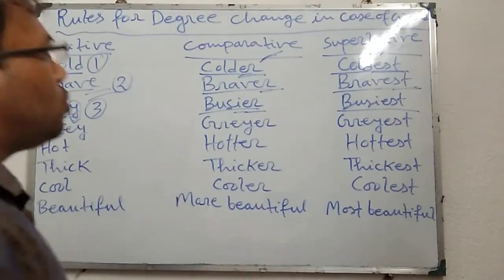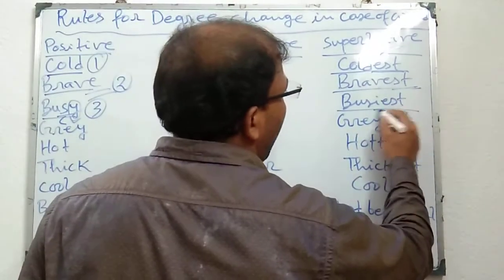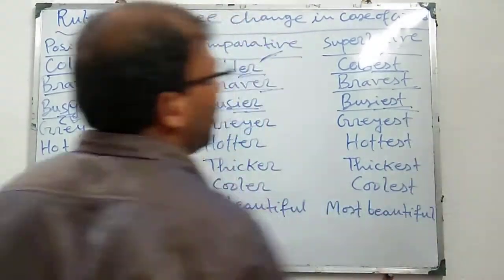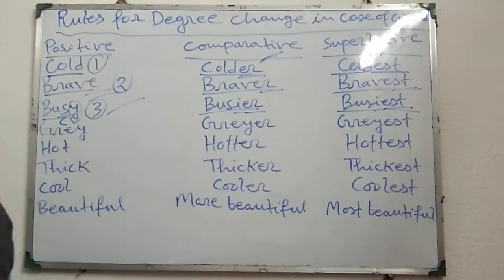To form superlative, y is changed to i and est is added. This is rule number 3.